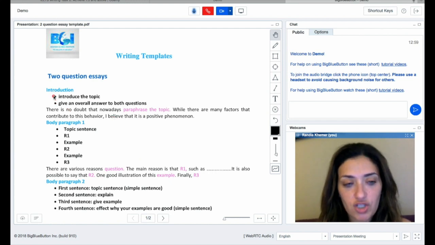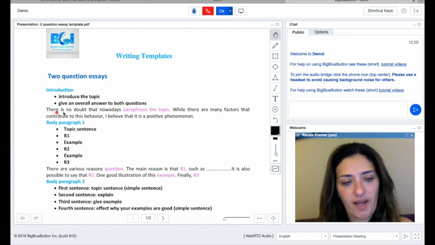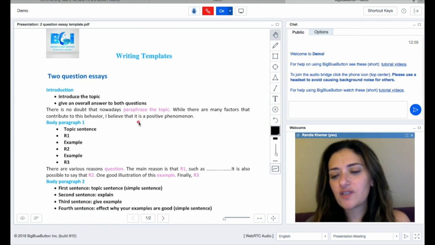So the introduction, you have to introduce the topic, give an overall answer to both questions. So you can use this format. There is no doubt that nowadays, paraphrase the topic. While there are many factors that contribute to this behavior, to this problem, to this issue, I believe that it's a positive or a negative phenomenon. Here you answered the first question, and here you answered the second question. Usually the first question is asking you to state reasons or factors, and the second one is asking you to write your own opinion about the topic.